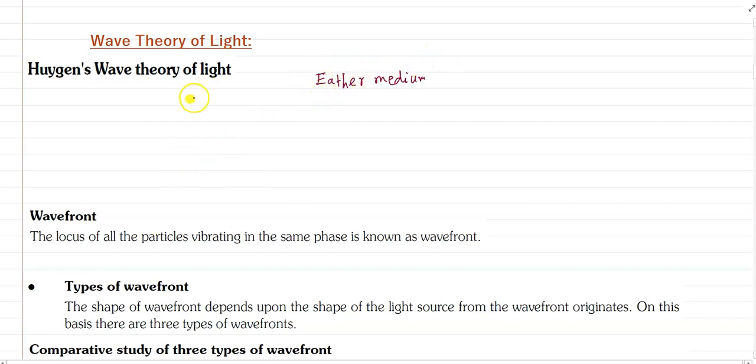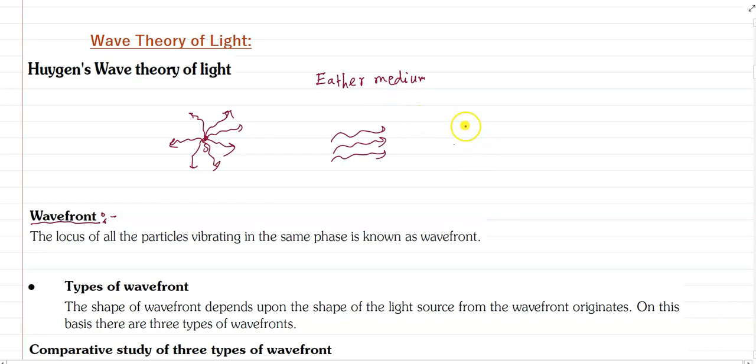According to Huygens wave theory, the light from a source travels in all directions like a wave. And as light is a wave, it also has phase, amplitude, and intensity. So he introduced a new term called wave front. Wave front is basically the front of a wave. If I take a wave moving along the same direction, the locus of the same phase points is called the wave front.